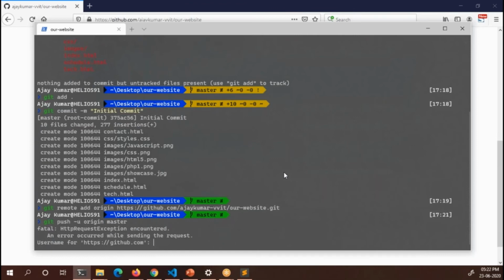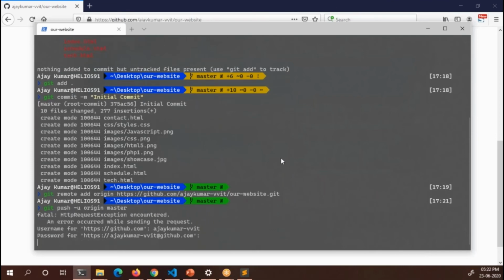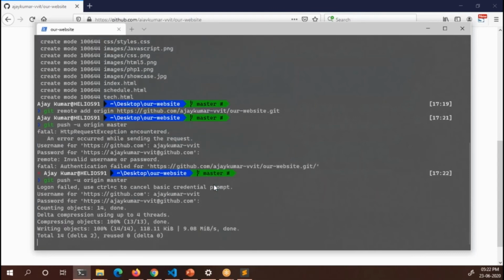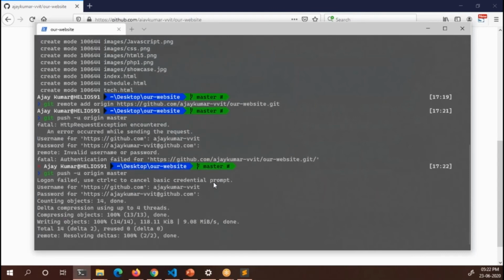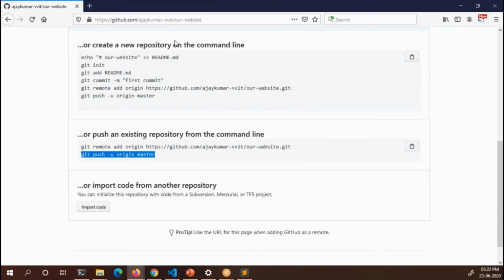So this will ask you the username and password also. Now it is uploading. Okay, so all these files will be uploaded to our online repository.